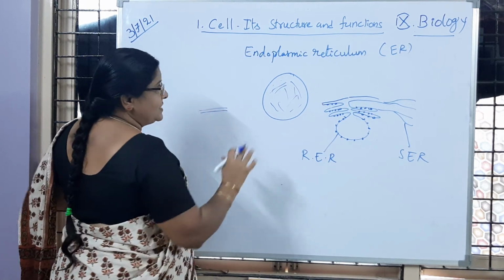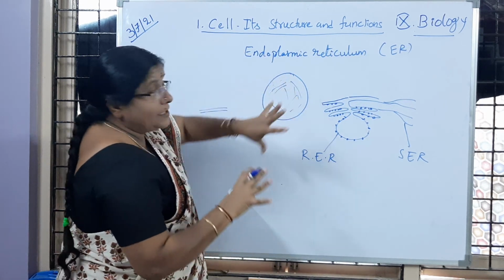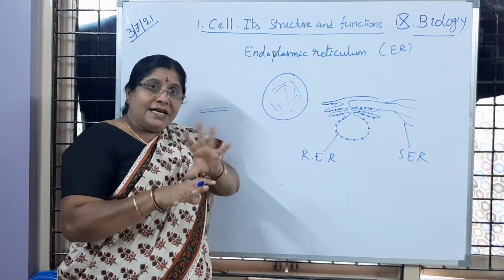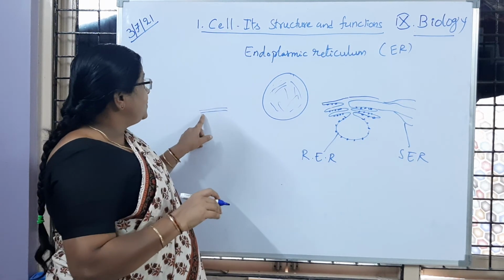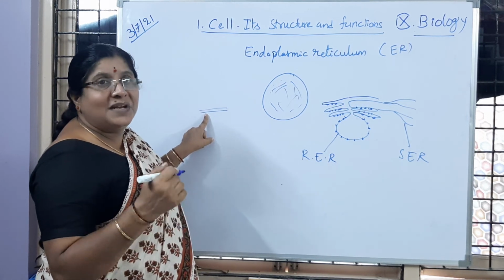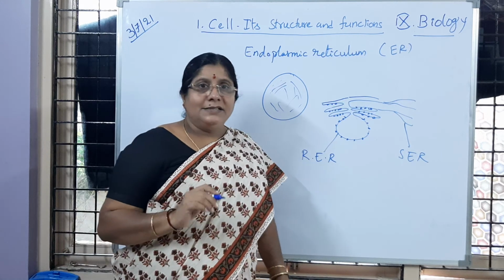Is it clear, children? A lumen is present, and they help in transporting the materials which are prepared from one place to another place inside the cell. So the endoplasmic reticulum is a membrane-bound tube-like structure present inside the cell, giving the network and helping in transporting the materials to the needy places inside the cell.